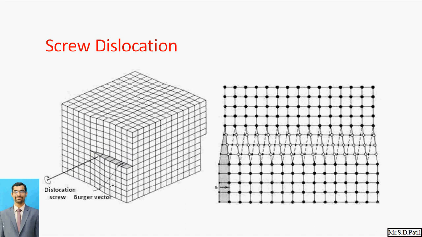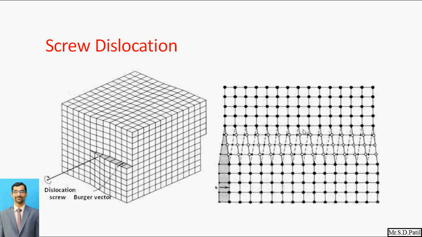Here we can again draw a Burgers vector to identify the magnitude and direction of the screw dislocation, and this structure of the atoms gives you an idea of how the dislocation occurs.